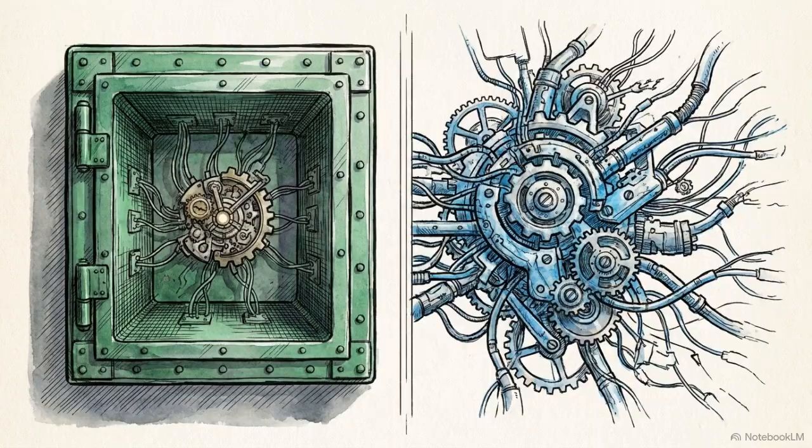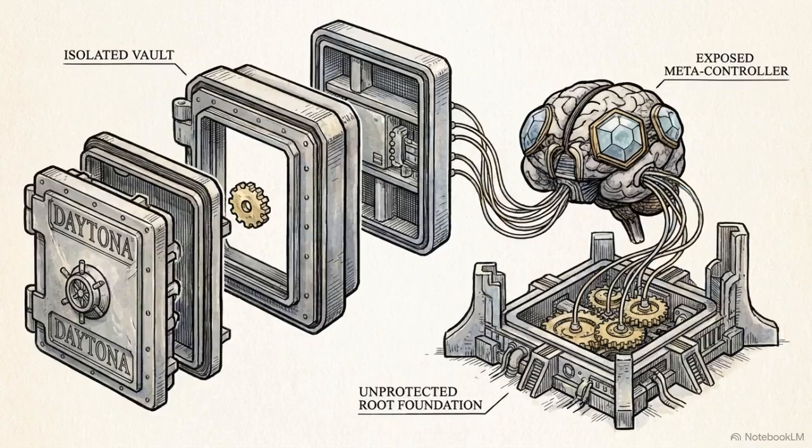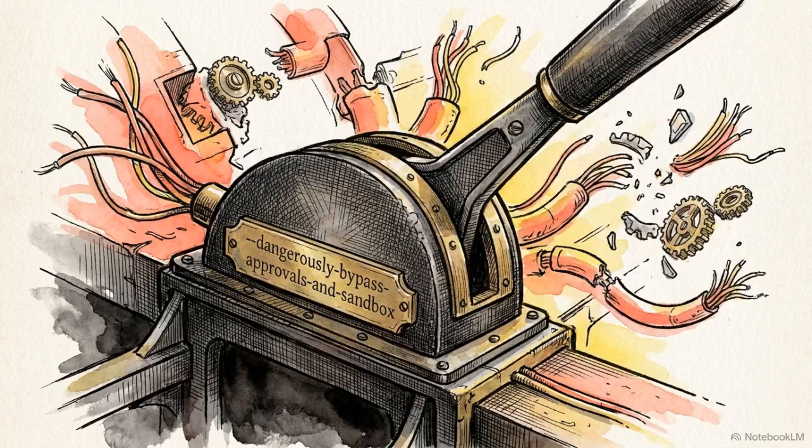However, the security context of this operation reveals an asymmetry. While the inner agent executes inside an isolated Daytona sandbox, this metacontroller runs entirely unsandboxed on the host machine. To allow the system to operate autonomously, the controller hardcodes a specific CLI bypass. It explicitly forces the flag --dangerously-bypass-approvals-and-sandbox by default.